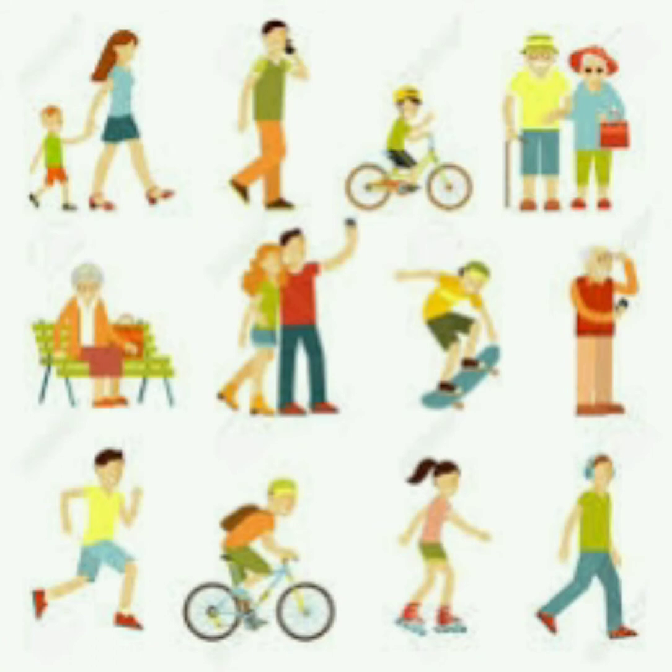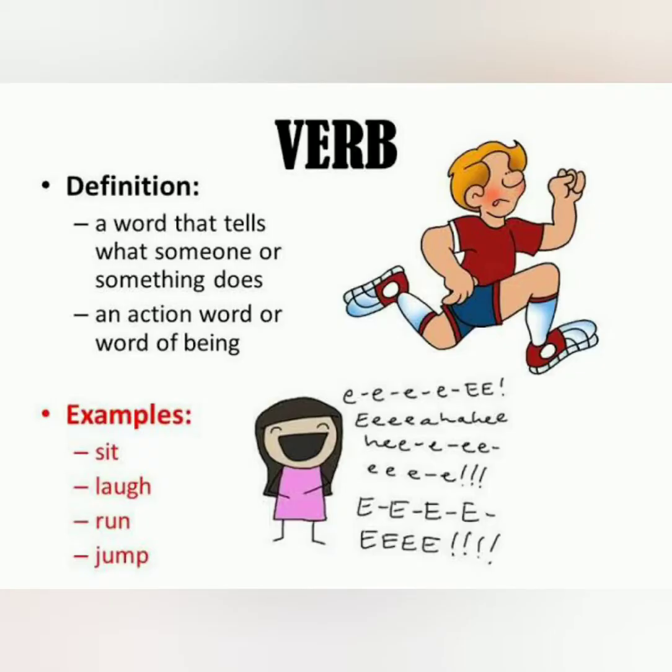Now, what do you observe in this picture? There are a number of people doing different activities. Someone is walking, someone is cycling, someone is running. So, everyone is doing or performing an action. Now you come to understand today's topic is verb.